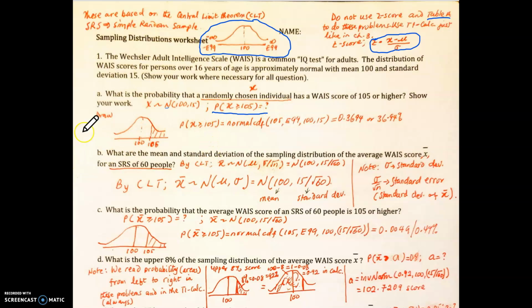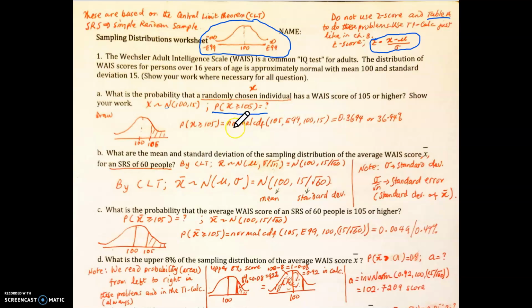Now when you have this problem, you have to draw. So when you draw, the mean is always at the center, and the mean is also the same as the median. Okay, so on your chapter 3 quiz, they gave you the question, they told you the mean and asked you to find the median. You have to know that the mean and the median are the same. And so now when you draw this, 105 is to the right of the 100. You can put it anywhere, that's fine, and then shade. So it says 105 or higher. Okay, so that's how you write 105 or higher: greater than or equal to 105.